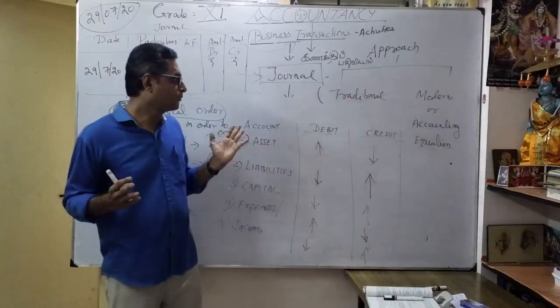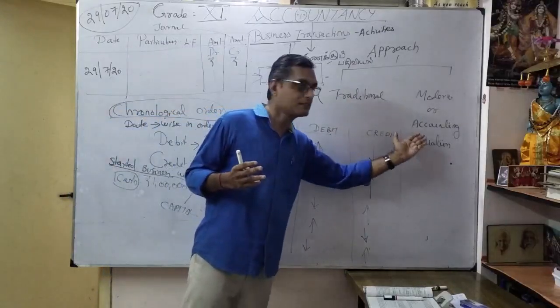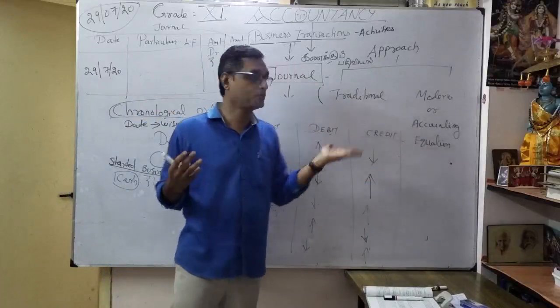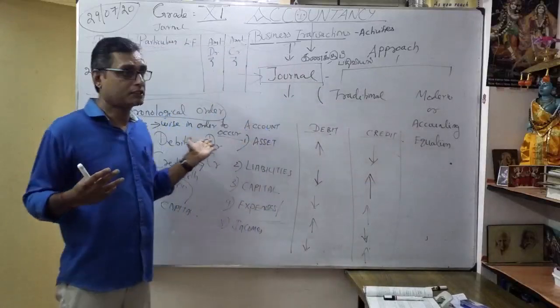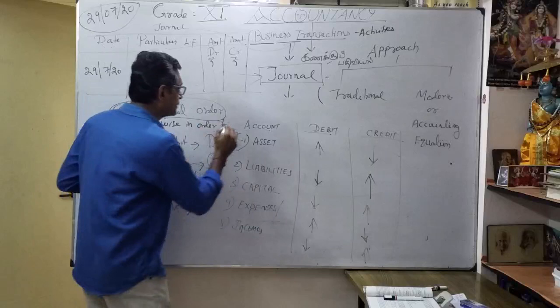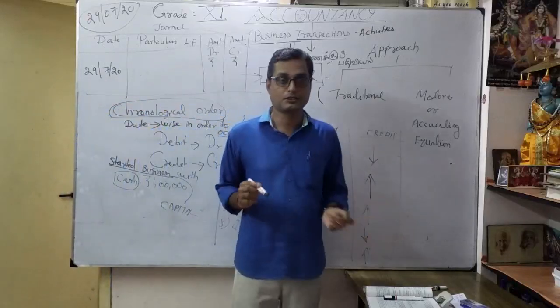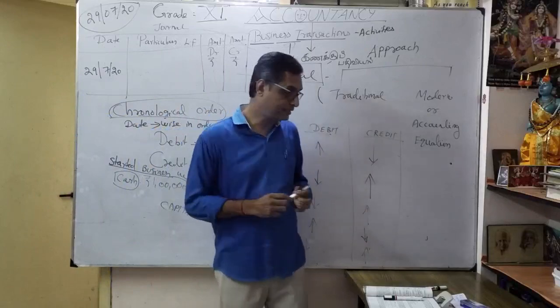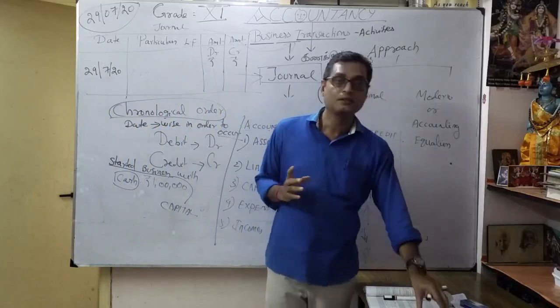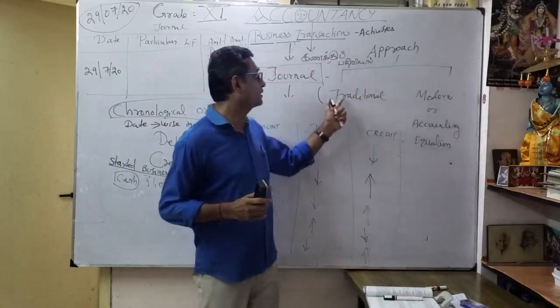I understood the modern or accounting equation approach, with the help of all these 5 elements. That's your modern approach. Now we are going to discuss something very important, that is called the traditional approach.